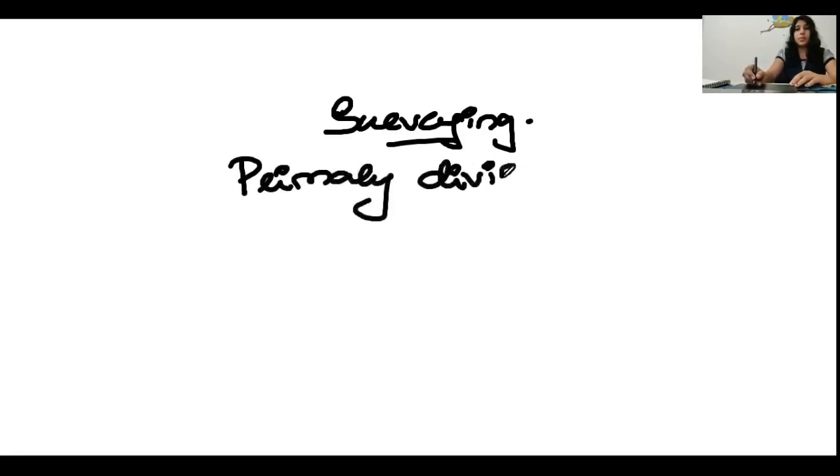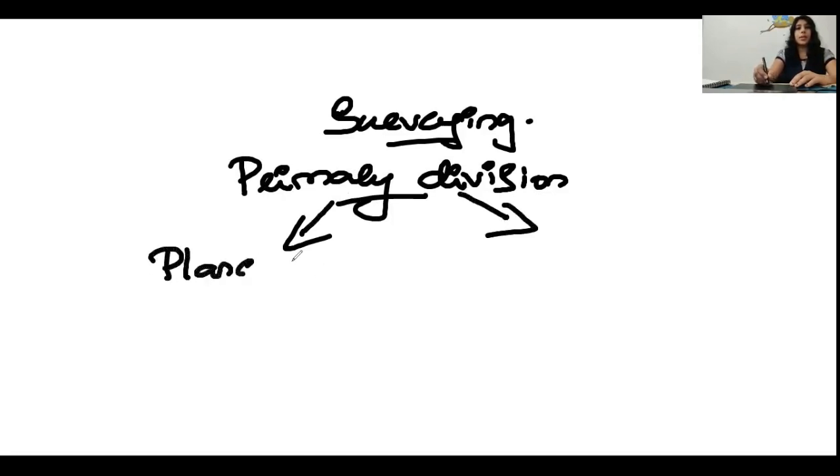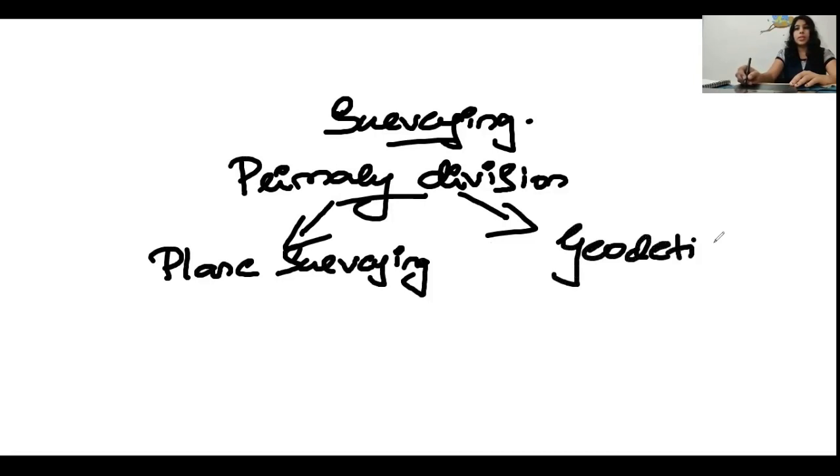Primary division means the basic division of survey. According to the primary division, the survey is divided into two: plane surveying and geodetic surveying.